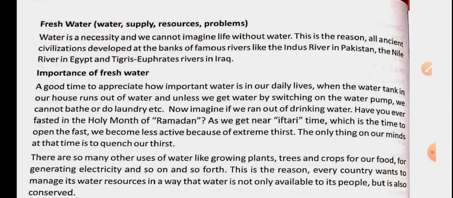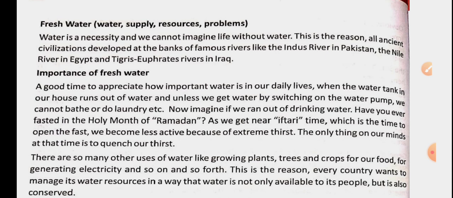Indus River is found in Pakistan. It is the largest river of Pakistan, and near this river, the world's oldest civilization, which is called the Indus Valley civilization, was started. Why was it started near the Indus River? Because water was easily available at that place.